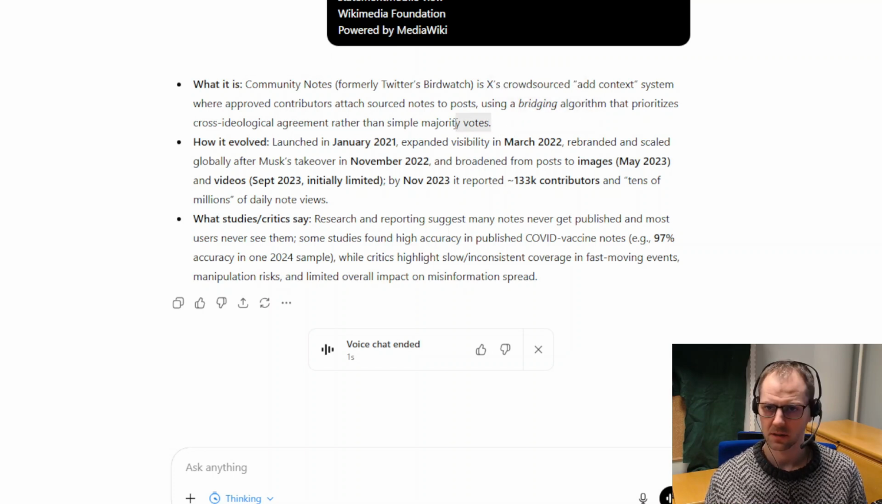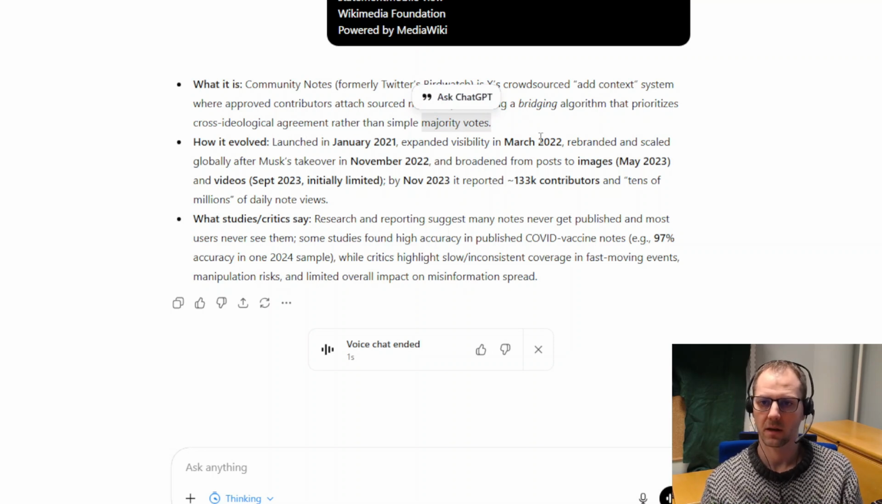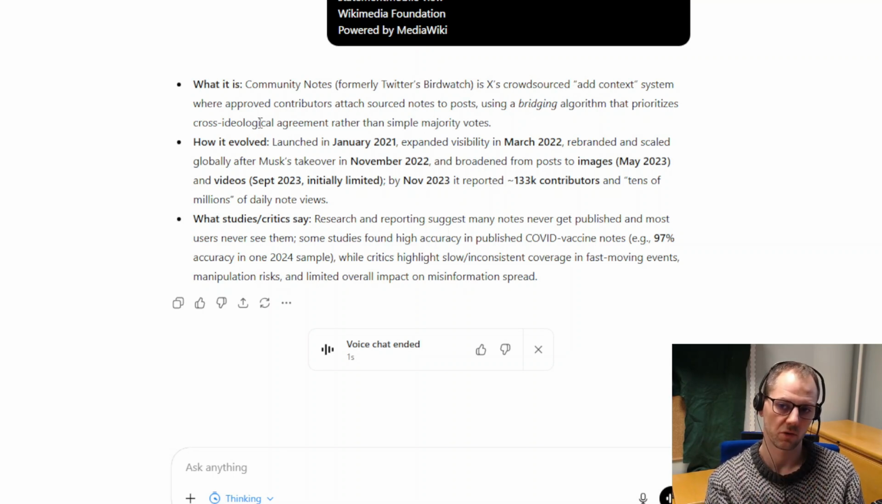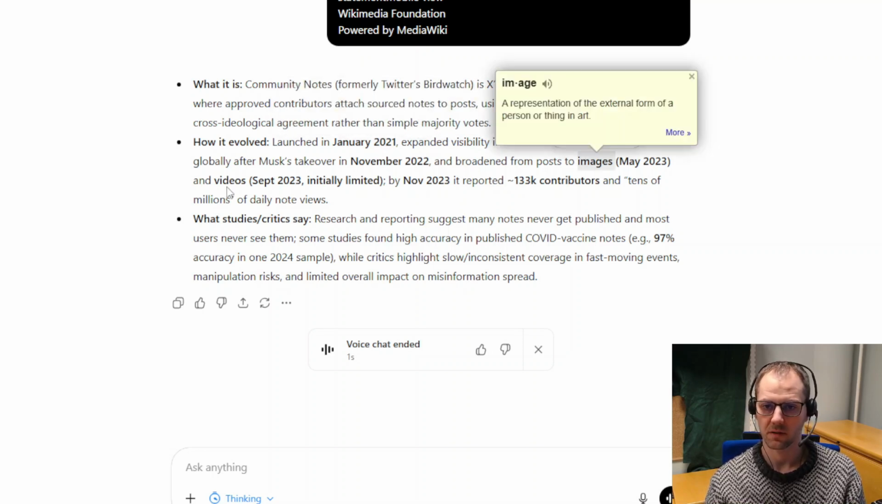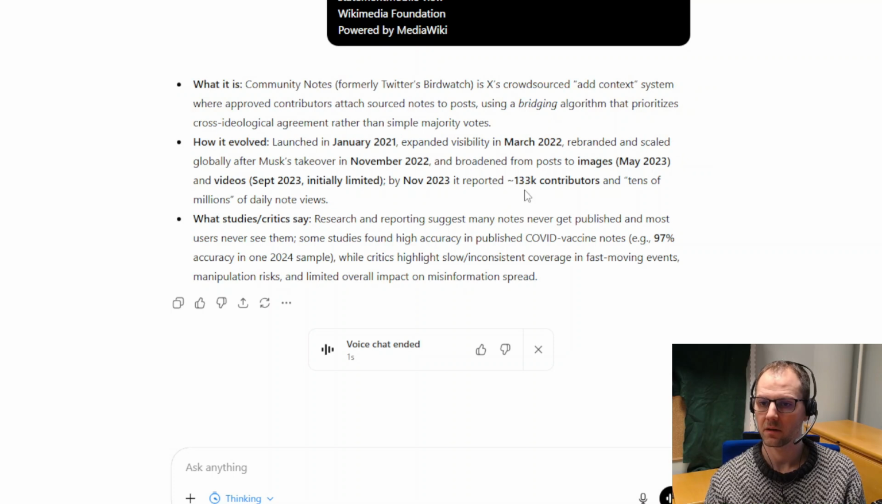So this means that it's not as simple as who gets the most votes for a community note to be displayed as the first note. It's a more complicated algorithm that is supposed to prioritize notes that everybody agrees with, not only that the majority agrees with, as far as I understand. It started in 2020, and now it's even applying to images and videos. And apparently, there are 133,000 contributors and tens of millions of daily note views.